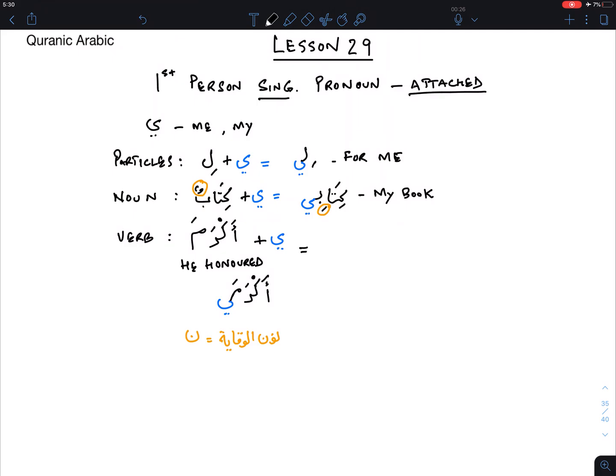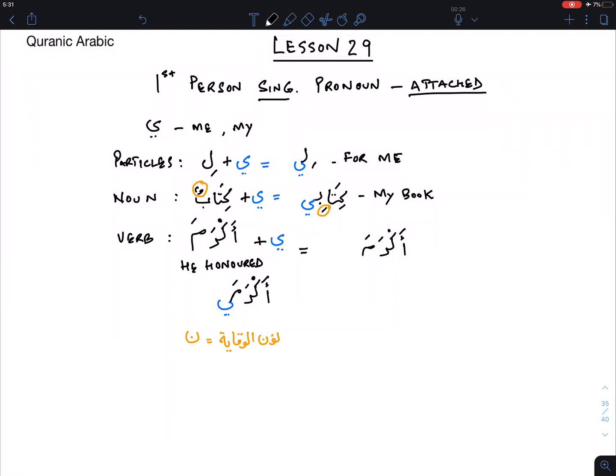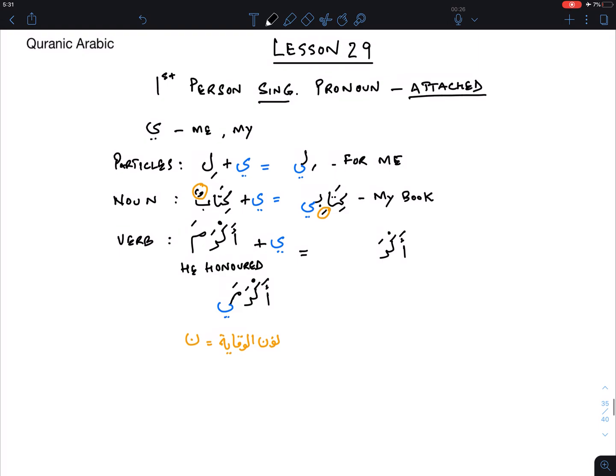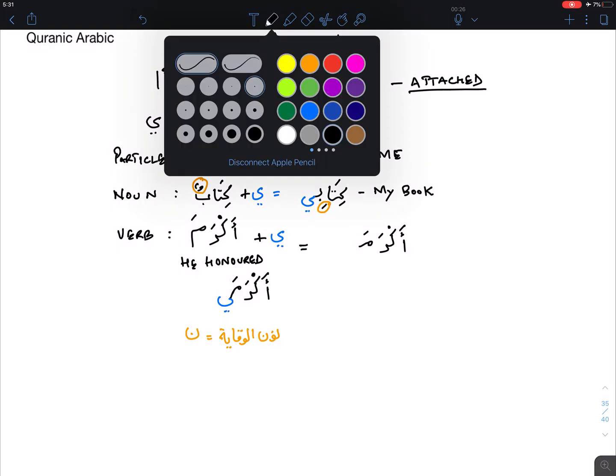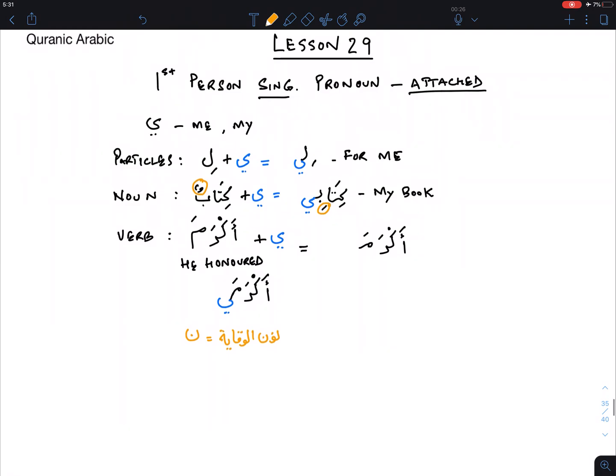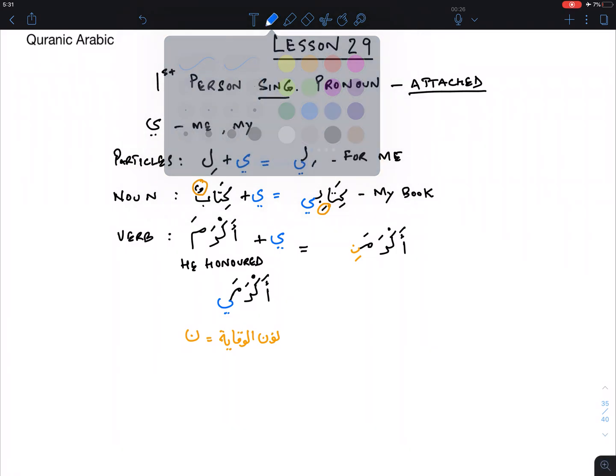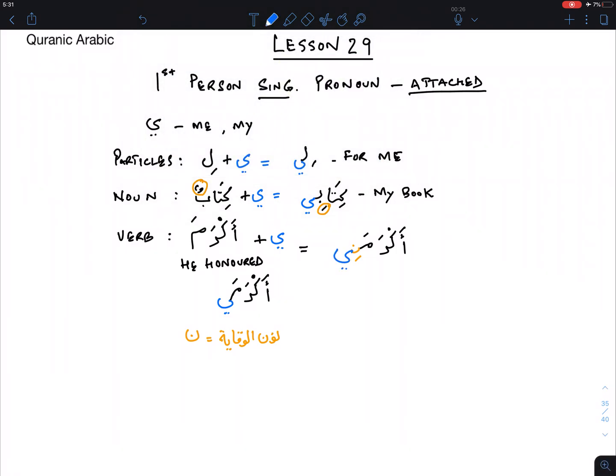This will be akrama. Up to here, the verb is as it is. Then we add the noonul wiqaya to it, and it becomes akramani, and then it's the ya here. So it's akramani. This is the insertion that takes place in the verb.